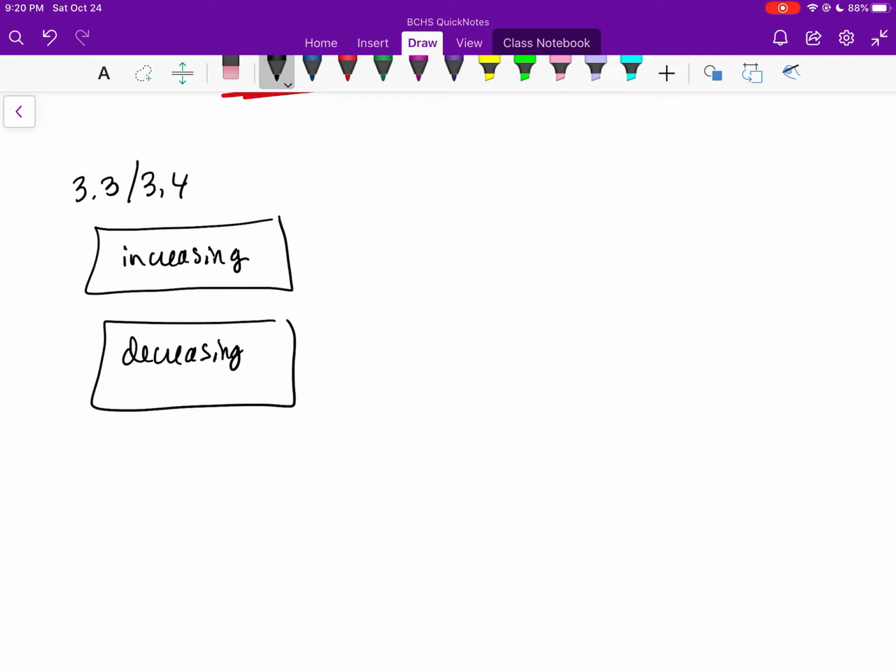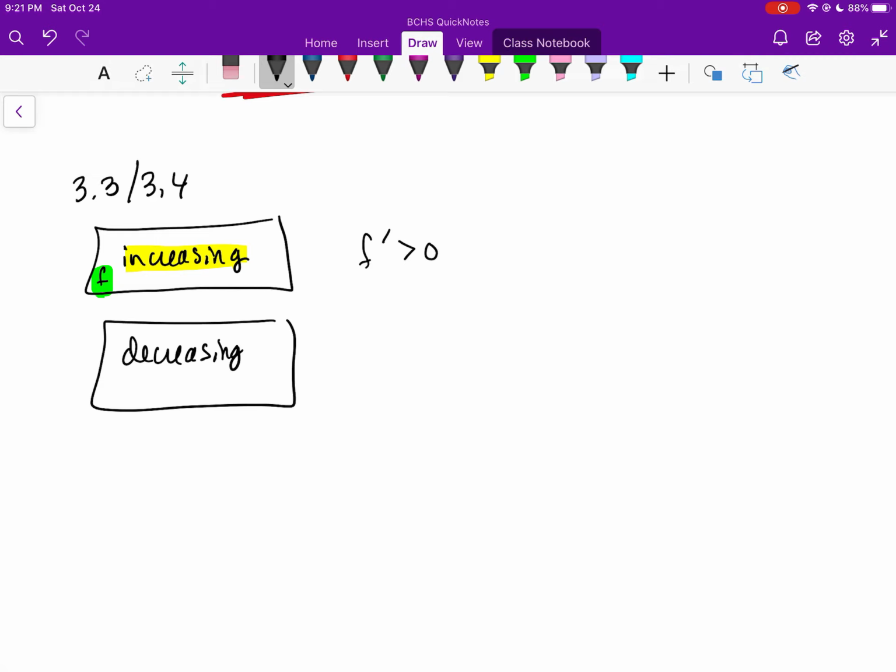So what does it mean for a function, and we'll talk about f, to be increasing? This word increasing means the derivative of this particular function, the function of interest, is going to be positive. So this means that f prime is going to be greater than 0.